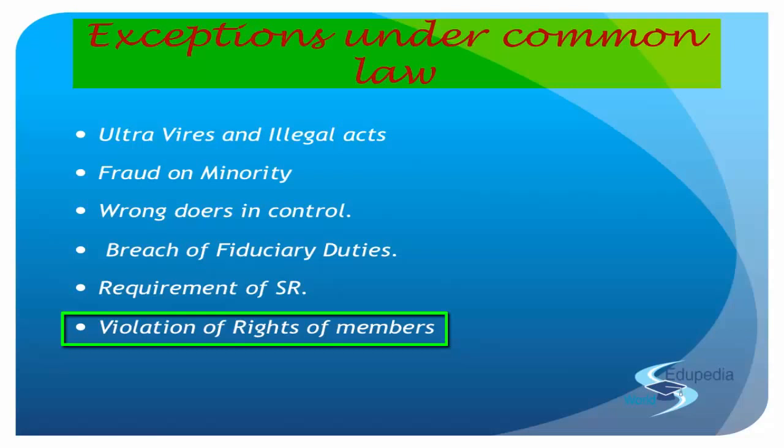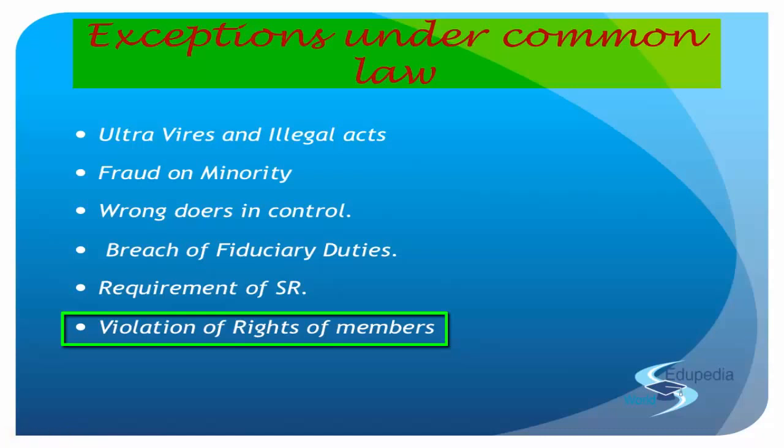So these are some of the points in common law that set limitations on the majority rule. By the majority rule you cannot pass any ultra vires or illegal act. By the majority rule you cannot defraud the minority. By the majority rule the wrongdoers cannot take control. By the majority rule you cannot breach your fiduciary duty. By the majority rule you cannot pass anything.